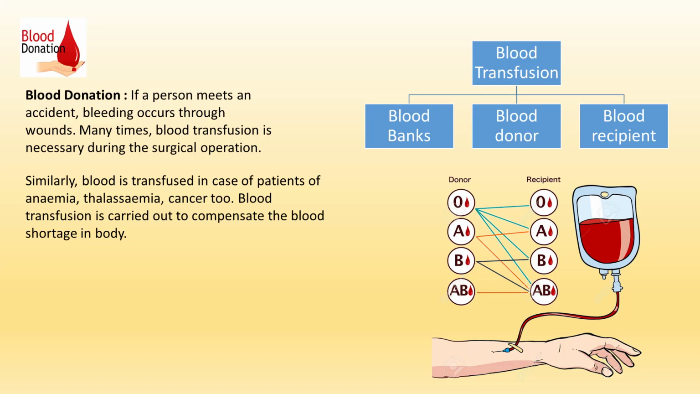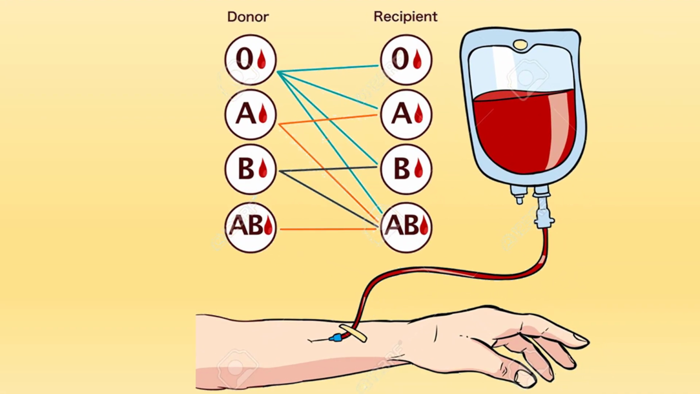Blood donor. The person who donates the blood is referred to as a blood donor. Blood recipient. The person who receives blood is referred to as a recipient. Here in this chart you can understand that a donor of blood group O can donate blood to all the 4 different blood groups, that is blood group O, blood group A, blood group B and blood group AB.